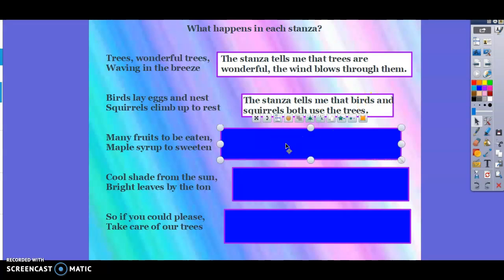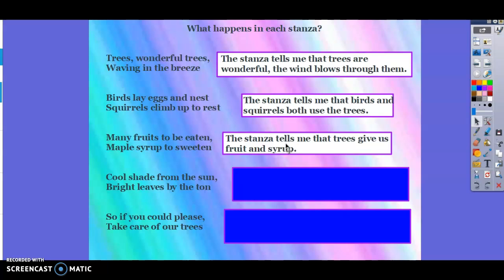Next one. Let's see if this is close to what you were thinking. The stanza tells me that trees give us fruit and syrup. So they're telling us something good that the tree gives us. Fruits and maple syrup that we can use.